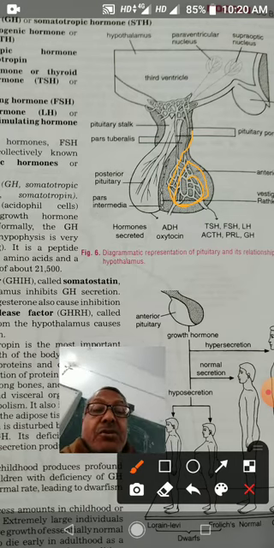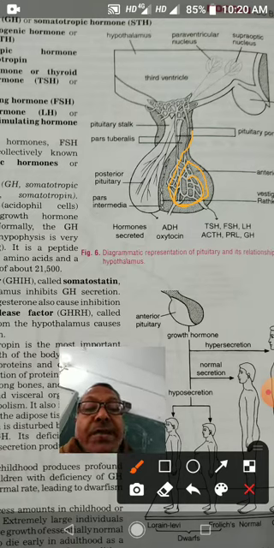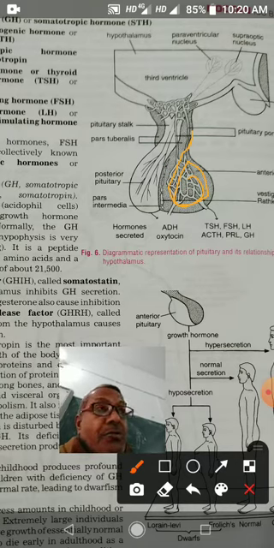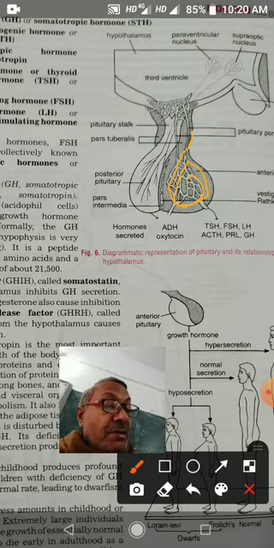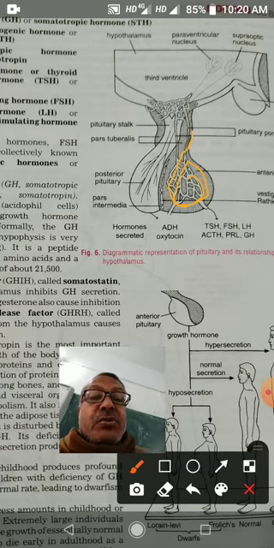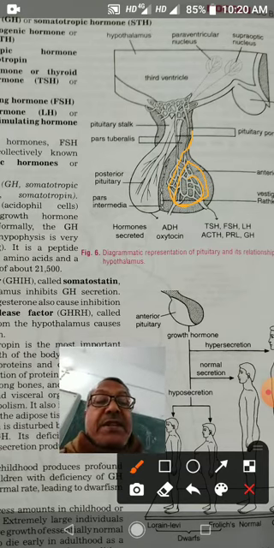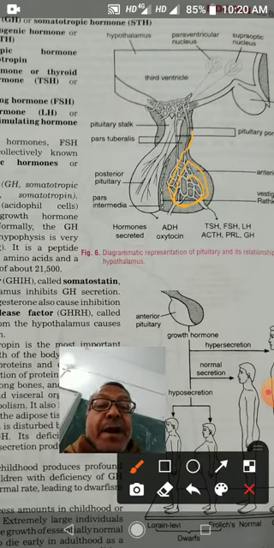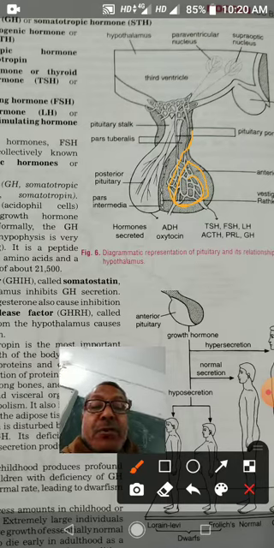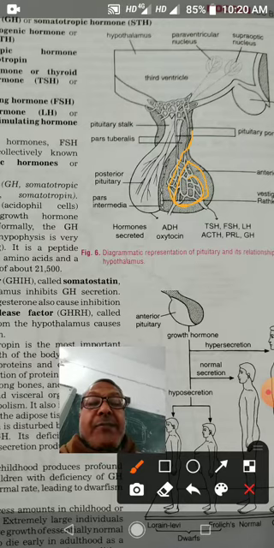These are secreted by basophils. So I told you the anterior pituitary consists of chromophobes and chromophils. So chromophils are made up of two types of cells, acidophils and basophils. Acidophils produce two hormones, growth hormone and prolactin, but basophils produce four hormones. Those four hormones are thyroid stimulating hormone, follicle stimulating hormone, adrenocorticotropic hormone, and luteinizing hormone.